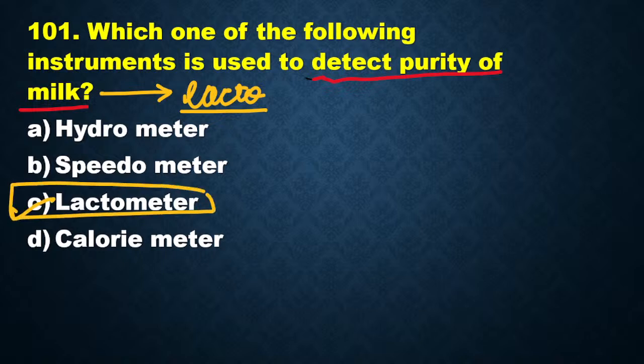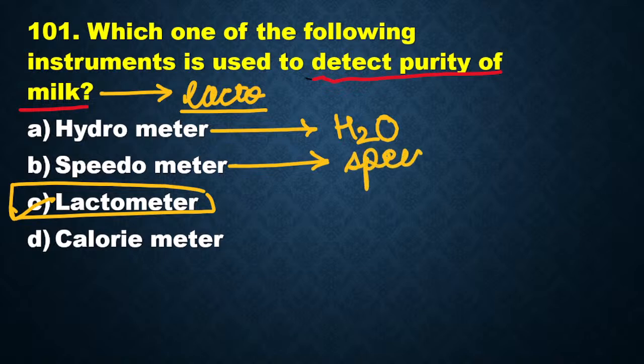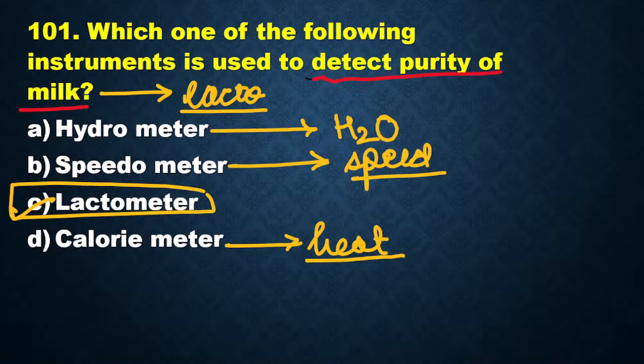Lactometer we are using to detect purity of milk, and here we can see that Ashwa and everyone have answered correctly. Okay, Ashwa, Pranush, Sarthak, all of you have answered correctly. Hydrometer हम याद रखेंगे, it is a device that is associated with water. Speedometer ये किससे associated है? It is associated with the speed of vehicles. And calorimeter we use in order to measure the quantity of heat. जब भी हमको heat की quantity measure करनी होती है, for that purpose we use calorimeter.